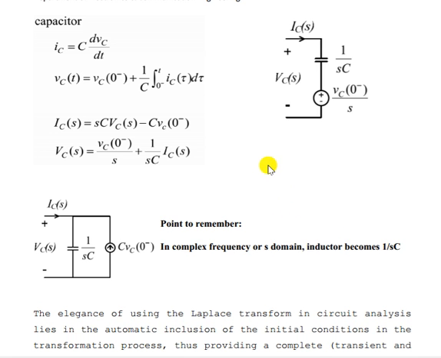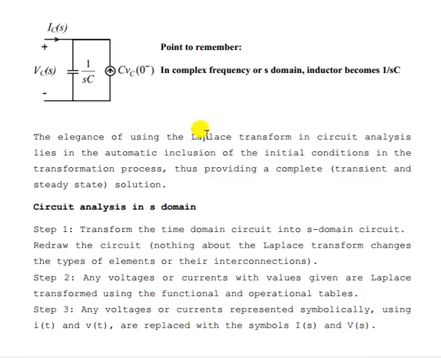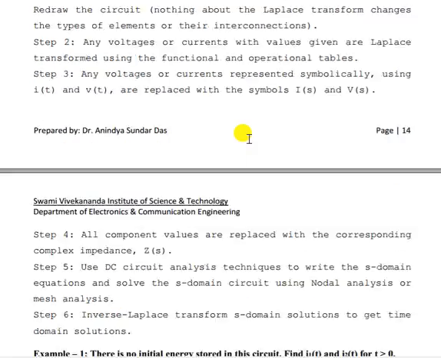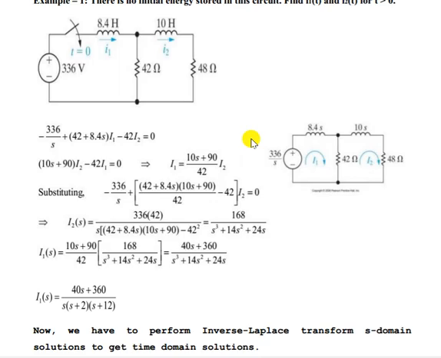Now if you remember, XL equals j omega L. Since we are using S instead of j omega, that is SL. So XL equals j omega L or SL, same thing. And XC equals 1 by omega C, that is 1 by j omega C. Then j omega is S, so 1 by SC. So we are getting the same thing. Now let us analyze a circuit.